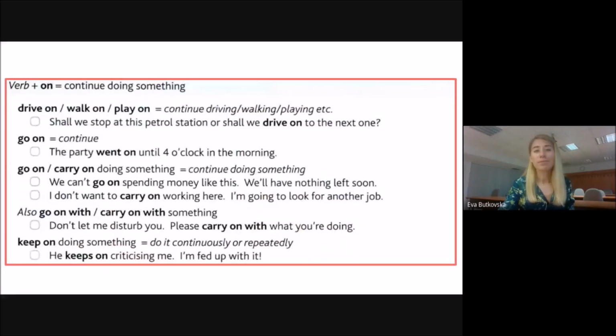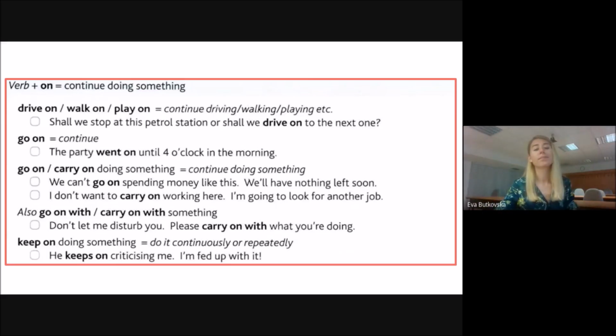Let's move on to more phrasal verbs. So a very common phrasal verb with preposition on really means to continue. So when we say go on, I'm telling you to continue. Or drive on, to continue driving. Or walk on, continue walking. Or play on, continue playing.